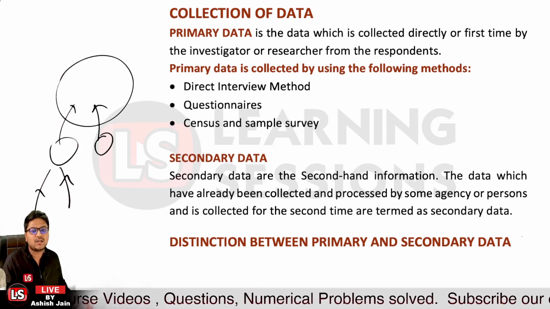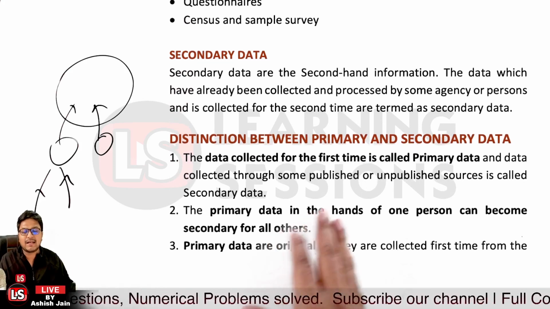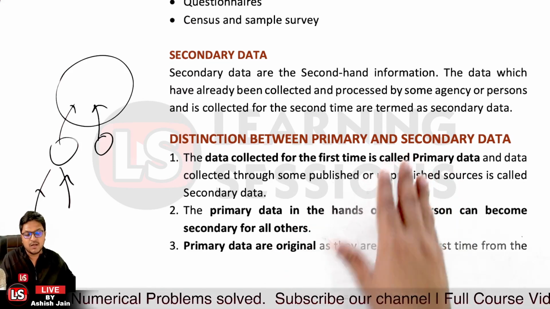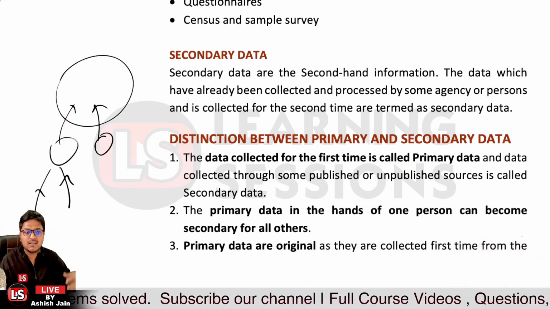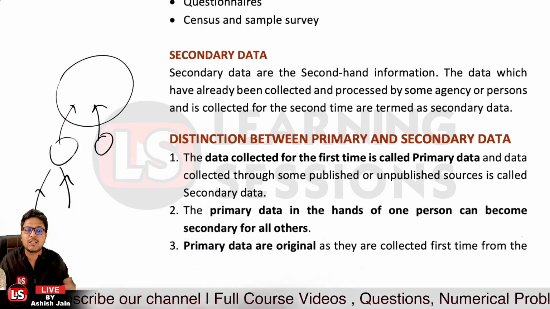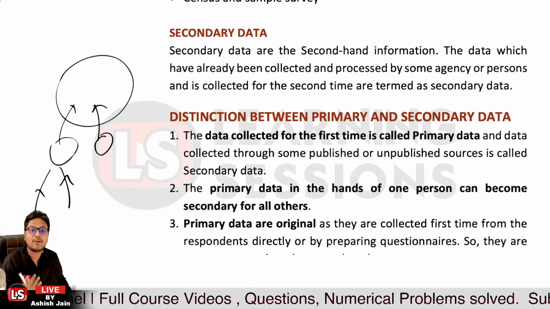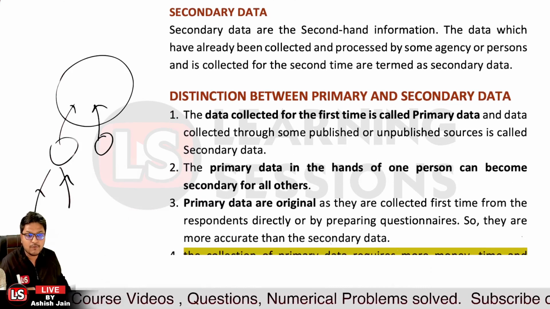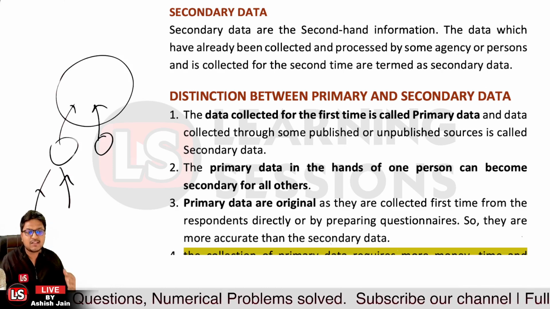Okay, now let's have a look at the distinction between the primary data and the secondary data. The data which is collected for the first time is called the primary data. The data which is second-hand information is the secondary data. And the primary data in the hands of one person can become the secondary data for another person. Primary data is actually the original data, collected for the very first time, and it could be related to questionnaires and surveys.